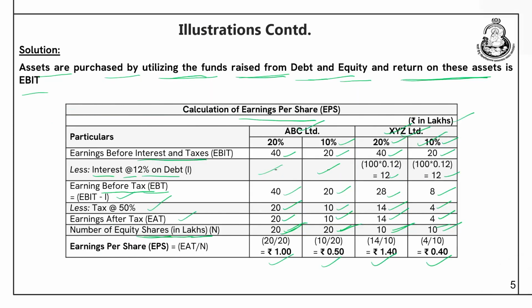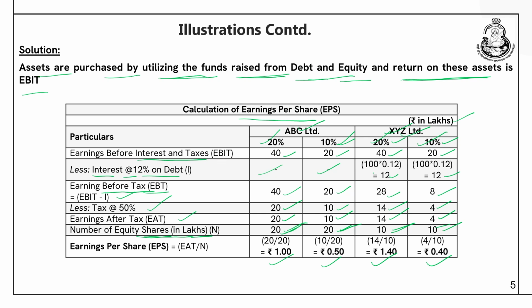And if we talk about case A, that is return is 20%. This is a favorable case of leverage because rate of return is 20% and cost of debt is 12%. But if we talk about the 10% case, cost of debt remained at 12%, but the rate of return is 10%. So, it is an unfavorable case of leverage.